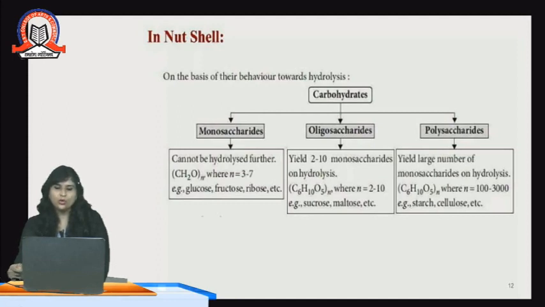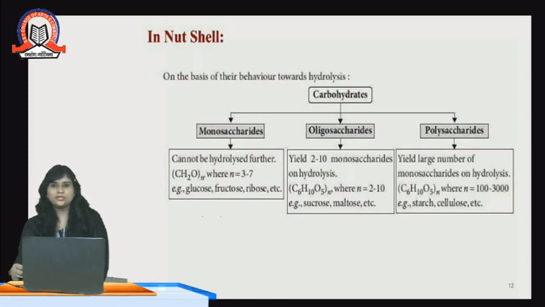Examples of monosaccharides: glucose, fructose, ribose, etc. Oligosaccharides yield 2 to 10 monosaccharides on hydrolysis. Their formula is (C6H10O5)n, where n varies from 2 to 10. Examples are sucrose, maltose, etc.